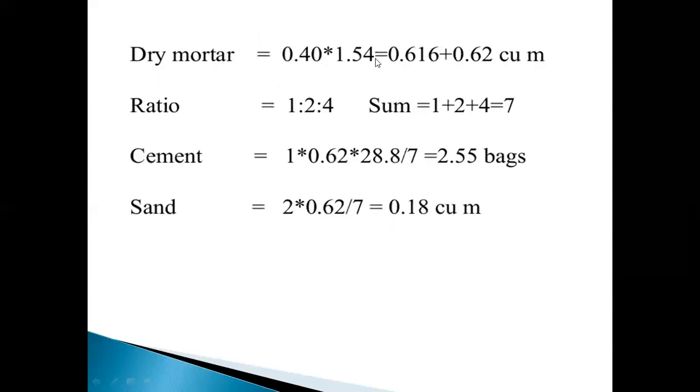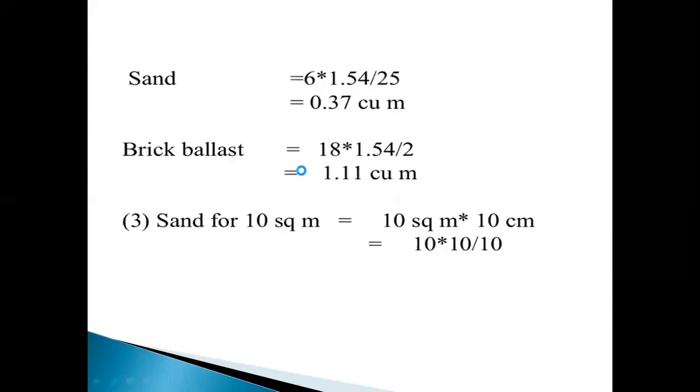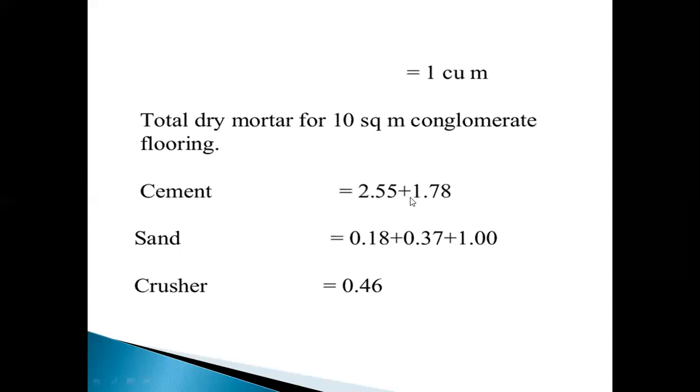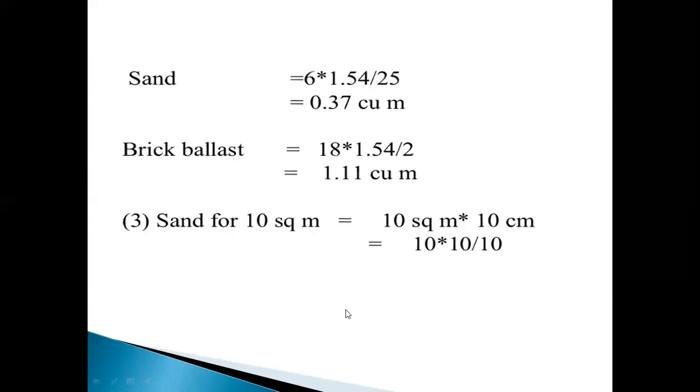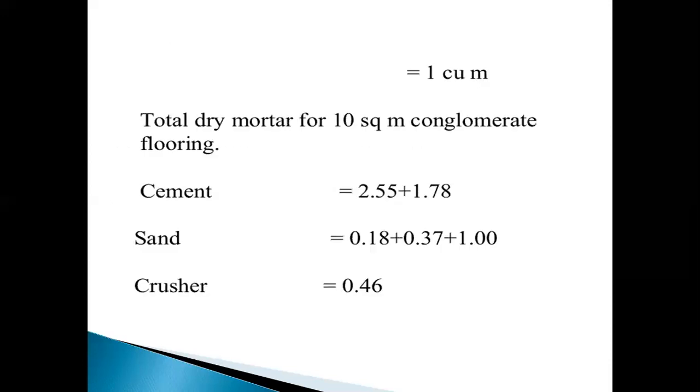Coarse is 0.36. So totally add 2.55 plus 1.78, plus 0.37 plus 1, and aggregate 0.46. Total dry mortar for the 10 square meters.